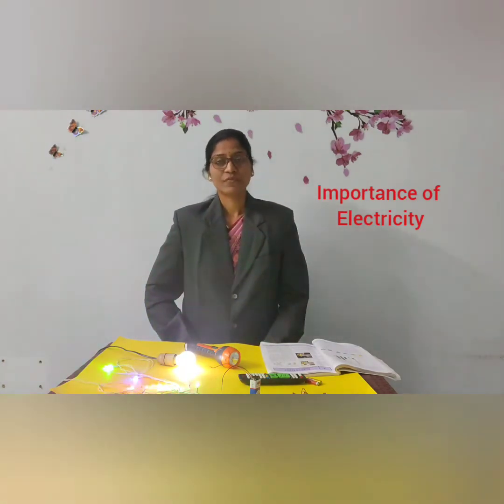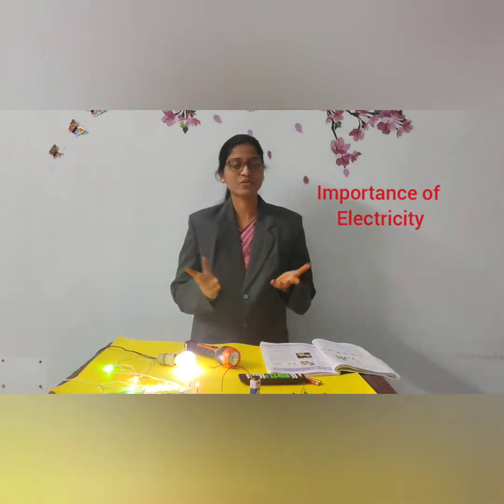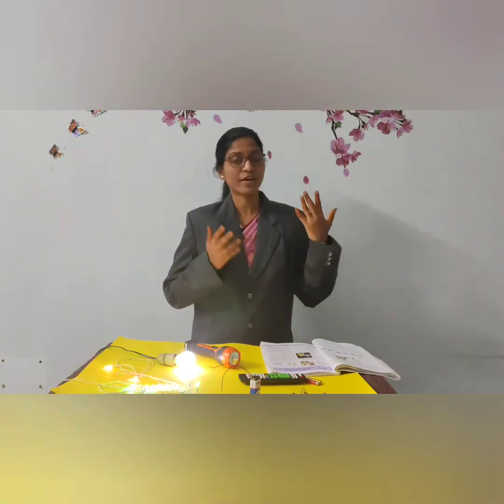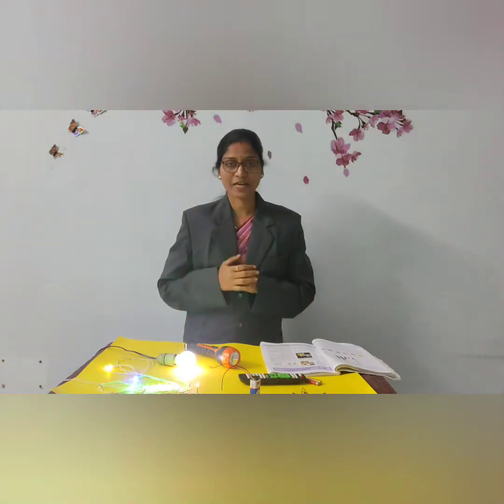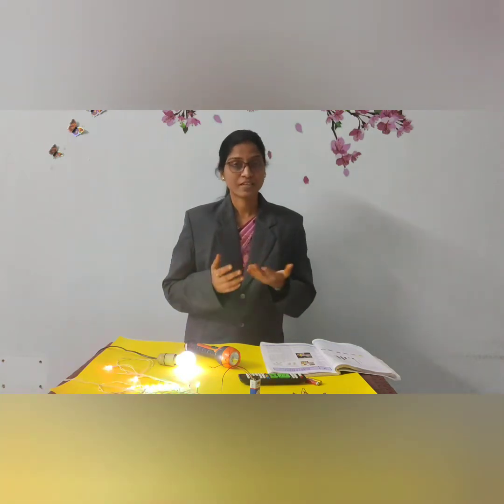Yes children, without light there is no life. In the daytime we have a natural source of light which is very abundant, that is solar energy from the sun, which we receive. So in the daytime we directly have natural light. But after sunset we need to use an electrical source like bulbs or tube lights. Nowadays we are using CFLs. So we depend so much on electrical appliances.